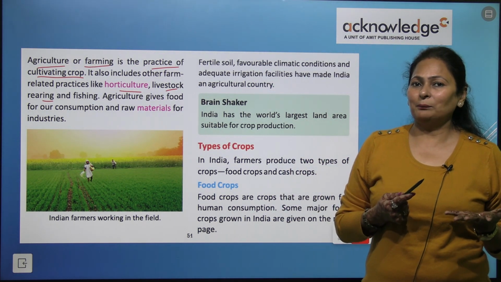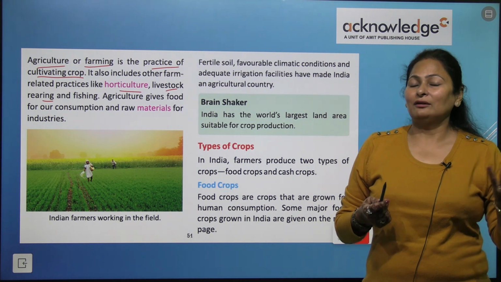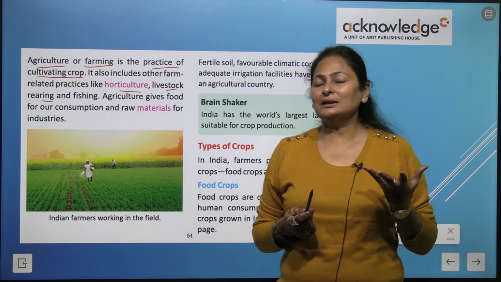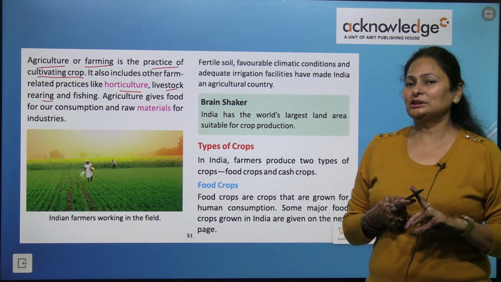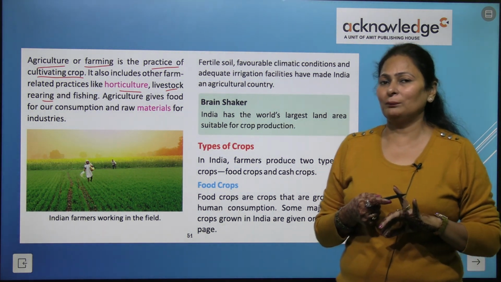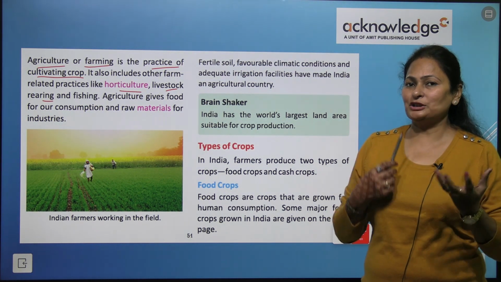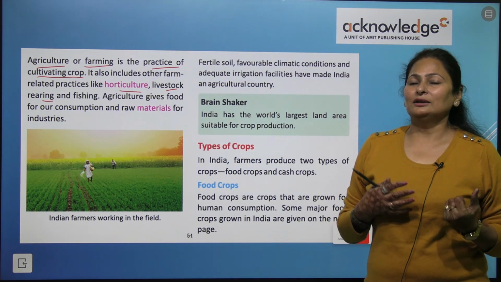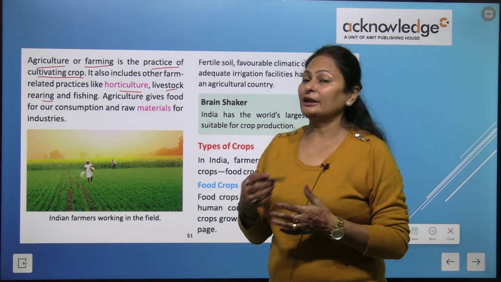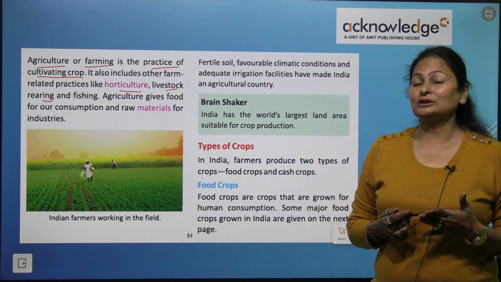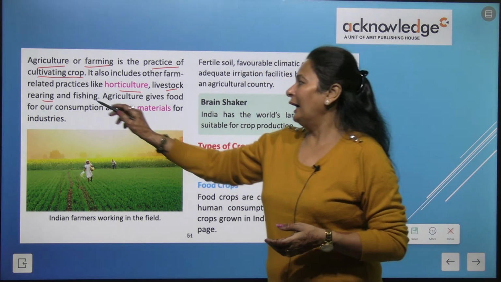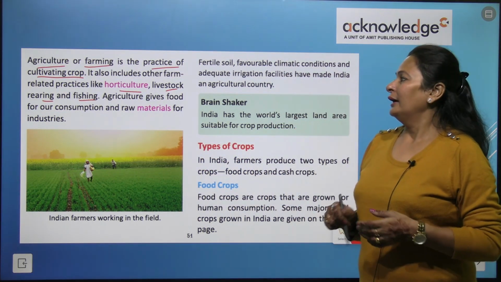We rear animals so that we get many things, like wool from the sheep, and milk from cows, buffaloes and goats. So livestock rearing is also part of farming, and so is fishing.